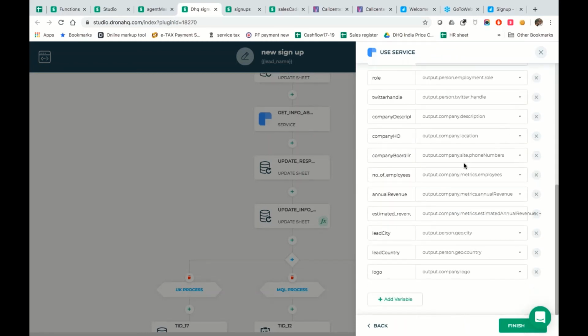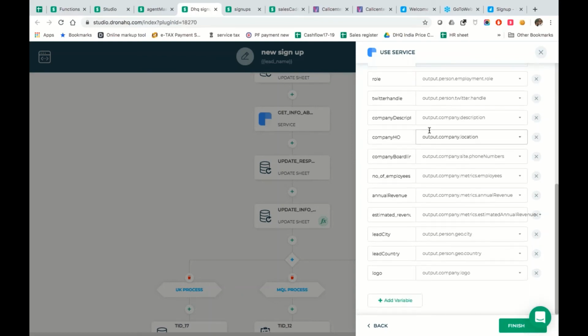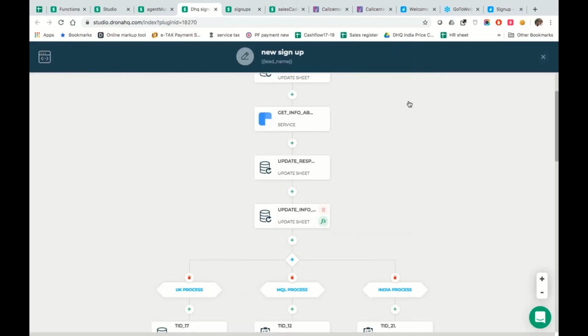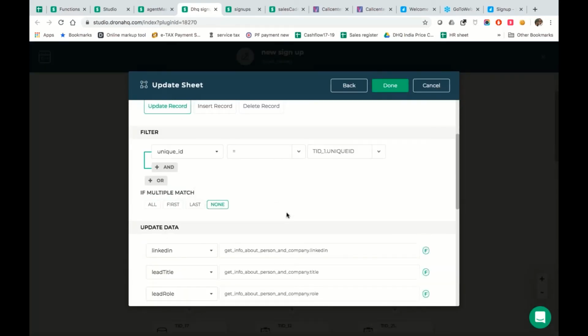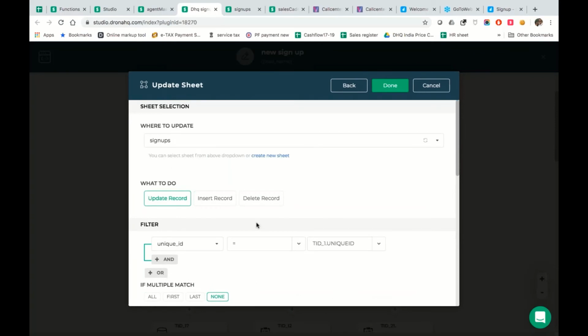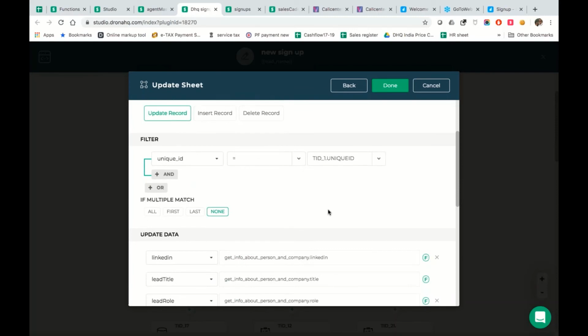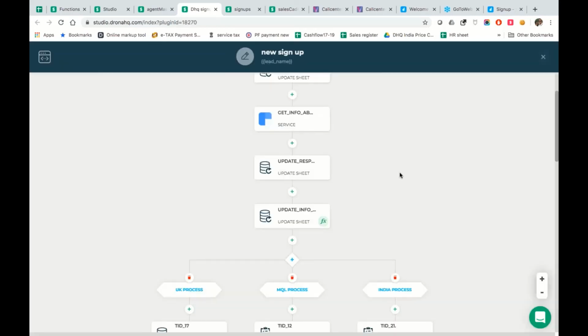It gets us a whole bunch of data, which we are adding as a variable into my workflow, and I'm using it here to insert right inside the same sheet that you're seeing, into the same row which has gotten created out of my step one, right? And all this data is now getting inserted right inside my sheet, which is what we call the completion of the enrichment process.